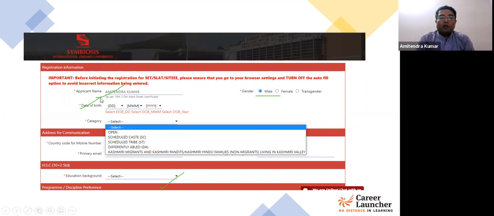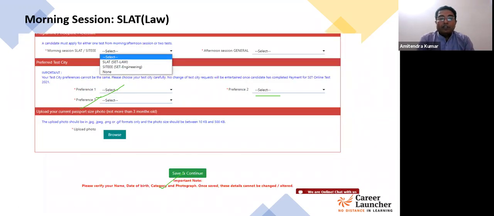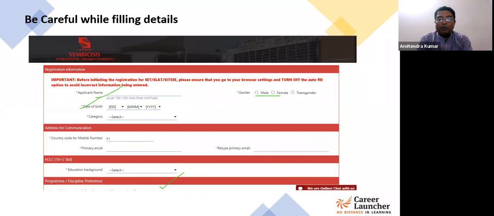Then you have to give your email ID over here, and you have to retype your email ID. And then you have to talk about your educational background.